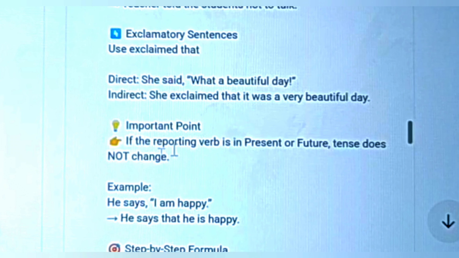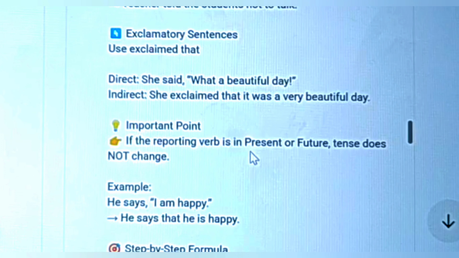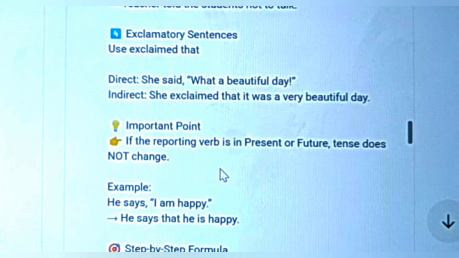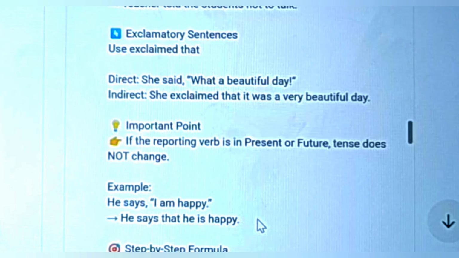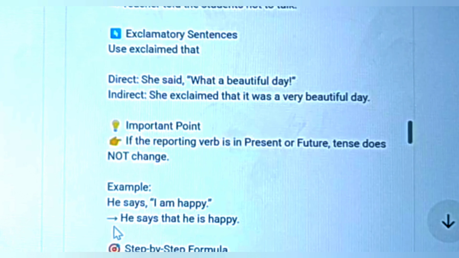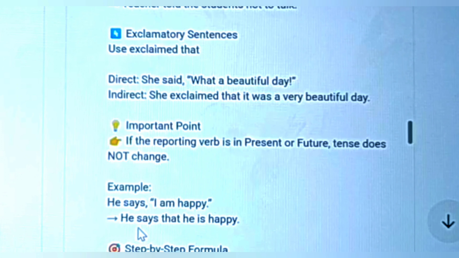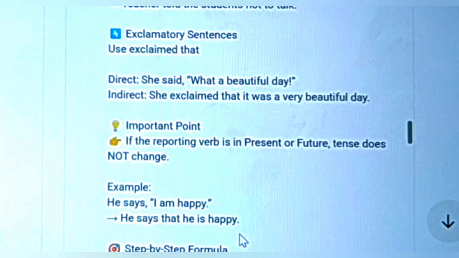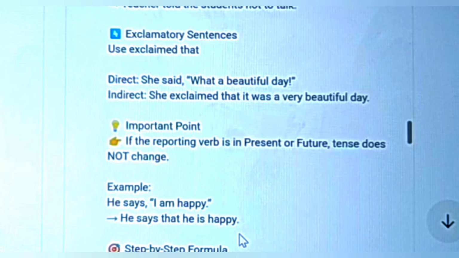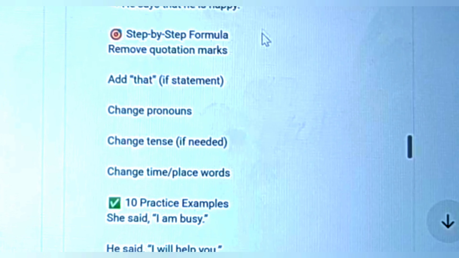An important point to note here: if the reporting verb is in the present or future tense, the tense does not change. For example, he says, "I'm happy," and when we change it, this will be, he says that he is happy. Here there is no change in the reporting verb. Next, we have to look at the step-by-step formula.